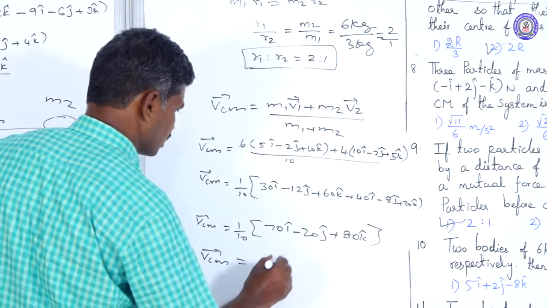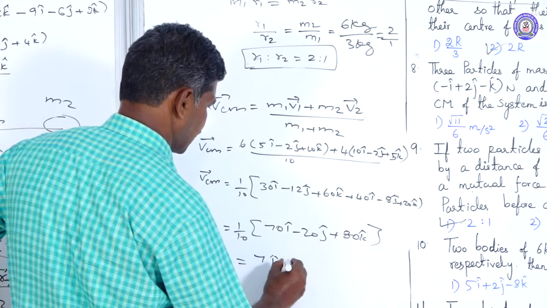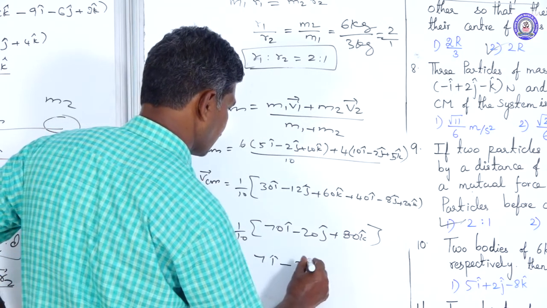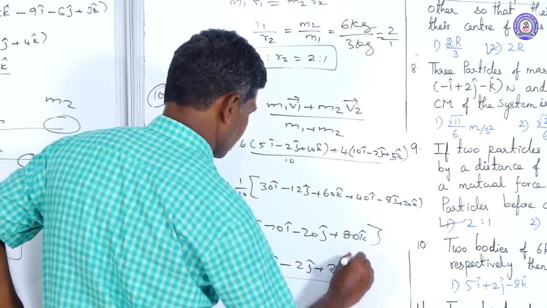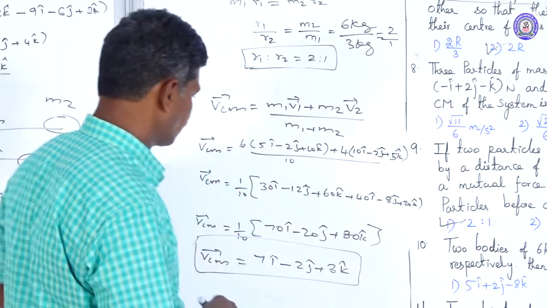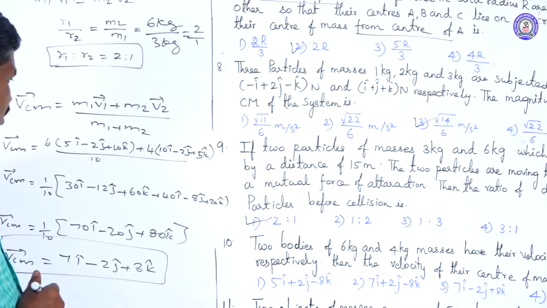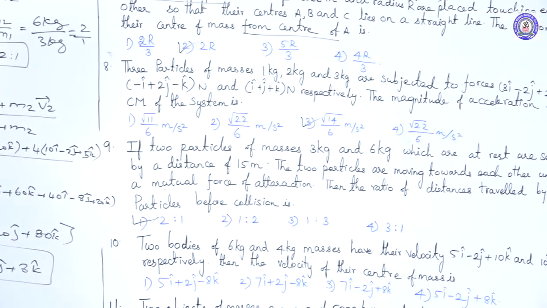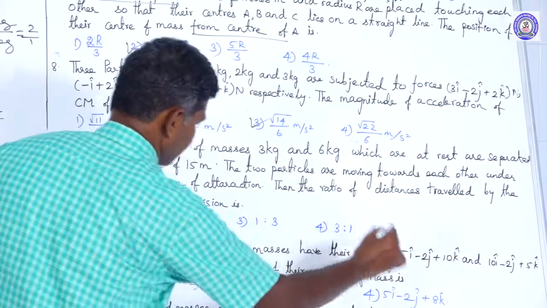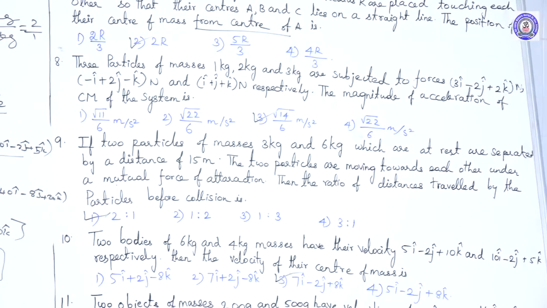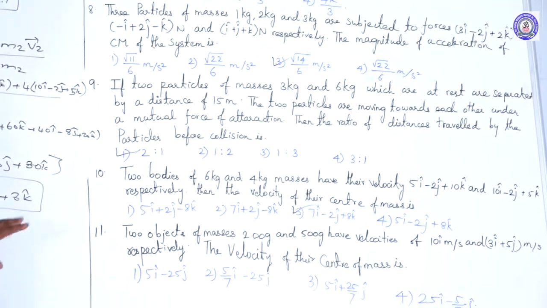Velocity of the center of mass is equal to 7 i cap minus 2 j cap plus 8 k cap. This is our answer. Want to check our option? The third one is matched: 7 i cap minus 2 j cap and 8 k cap. That is our answer. Okay, the 10th one is completed.